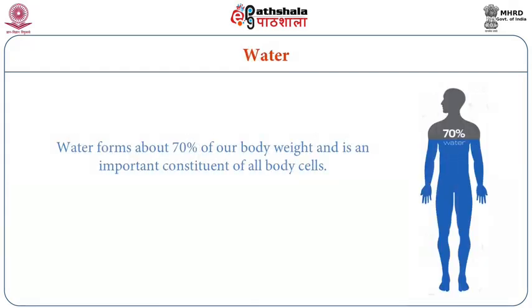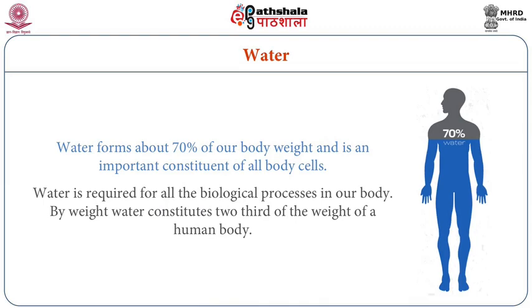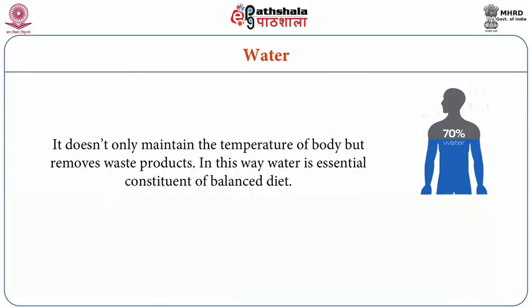Then we have water, which is the last component, and water forms almost 70 to 80% of our entire body weight, and water is again a very important constituent of all the body cells. Water is required for all the biological processes in our body. By weight, water constitutes almost 2/3 of the weight of the human body, and it does not only maintain the temperature of the body, but also aids in removal of all the waste or toxic material which is produced in the body.